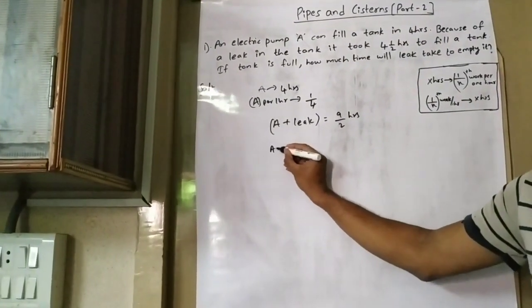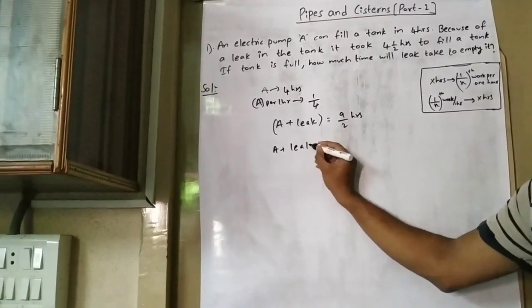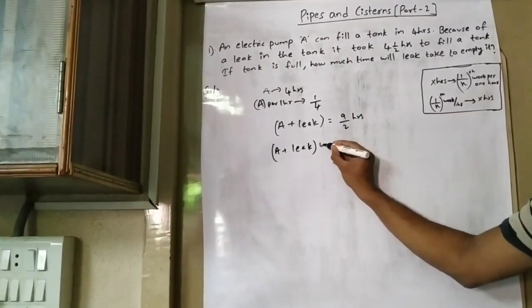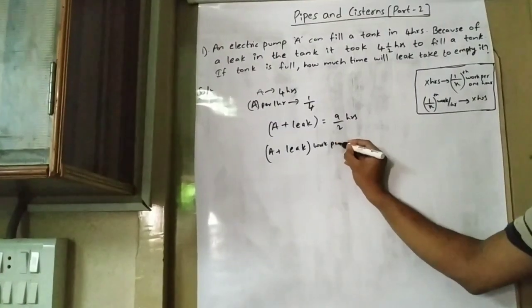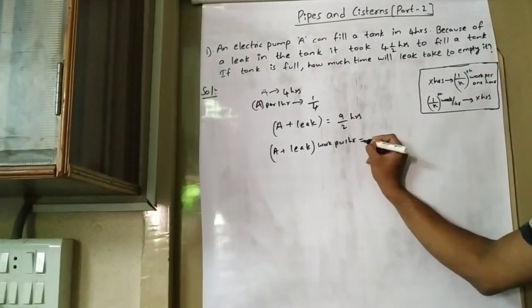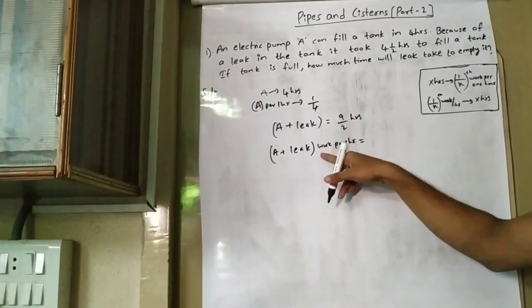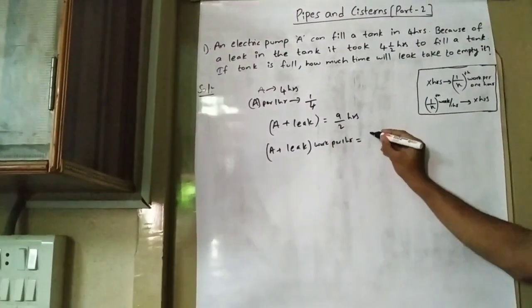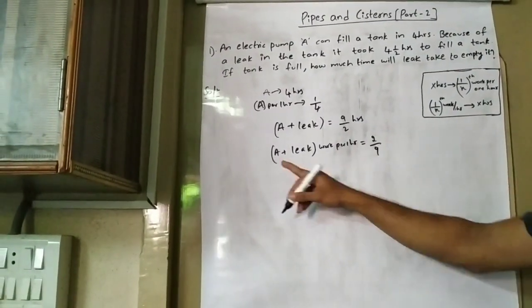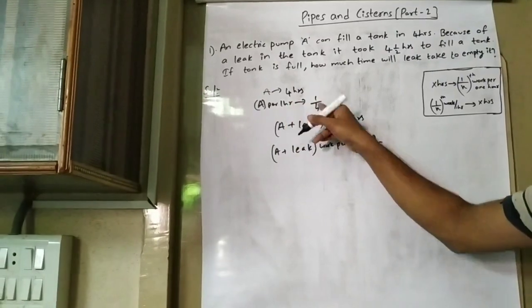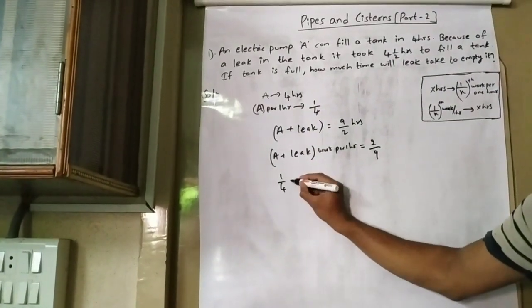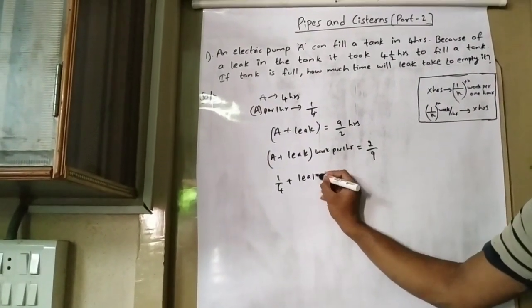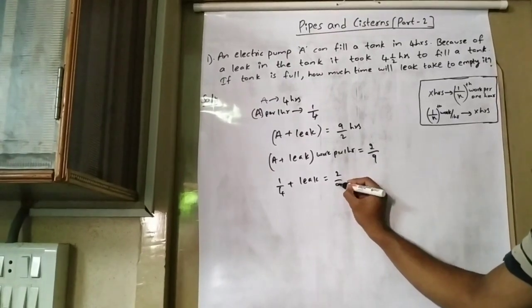So the work of pipe A plus leak per 1 hour, we have to invert it as we are taking work per hour, that is 2 by 9. A's work per 1 hour is 1 by 4 plus the leak, which we don't know, equals 2 by 9.